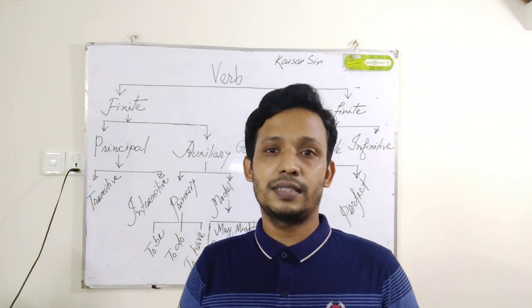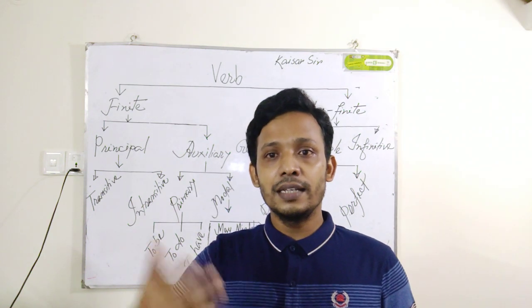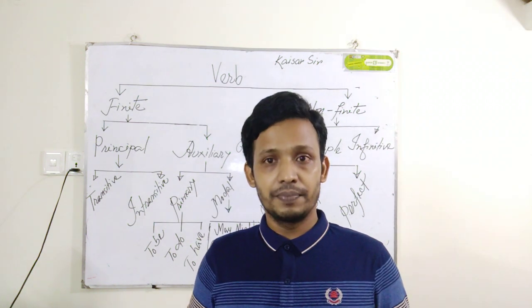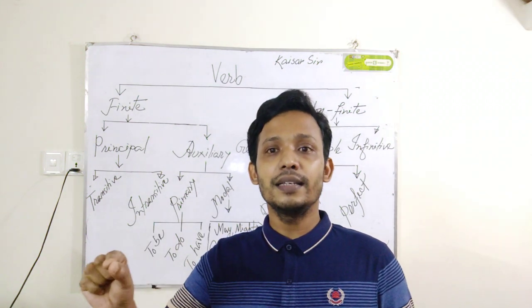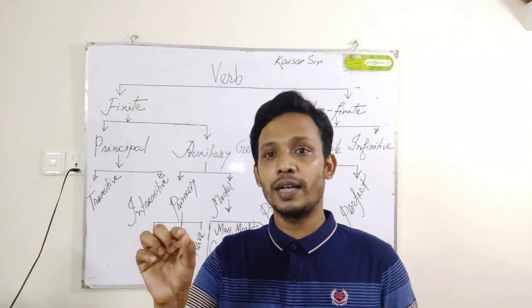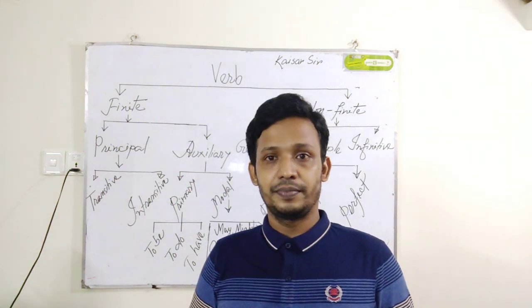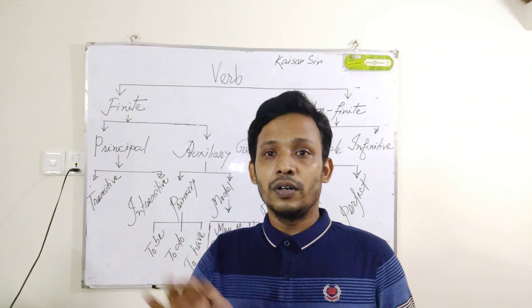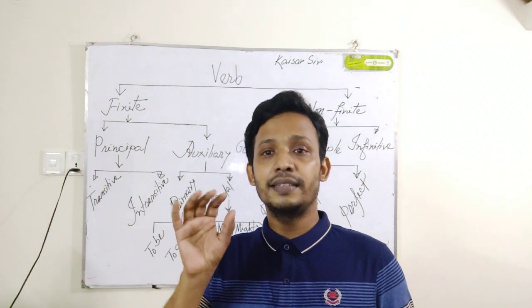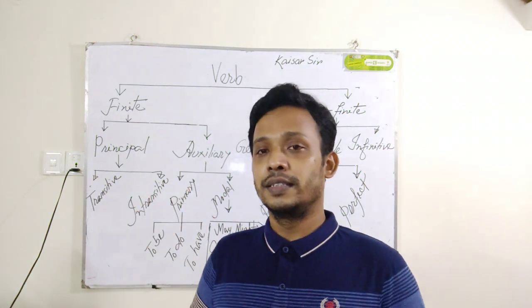For example, if I say I speak in English, here the word speak is the finite verb. I speak in English or I speak in Bengali. Here the word speak is the verb and this is a finite verb. So finite verb means Samapika Kriya, the verb that ends a sentence fully with a clear sense.